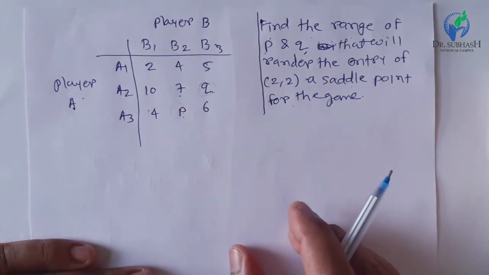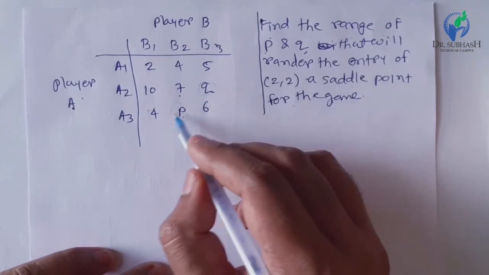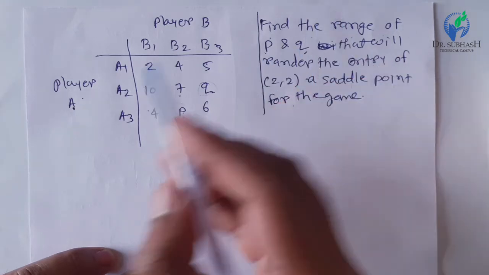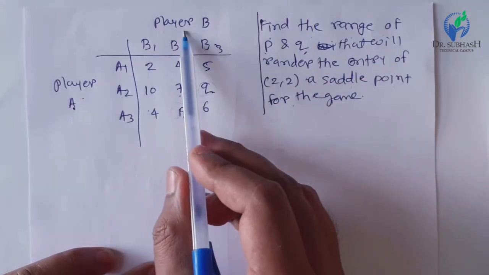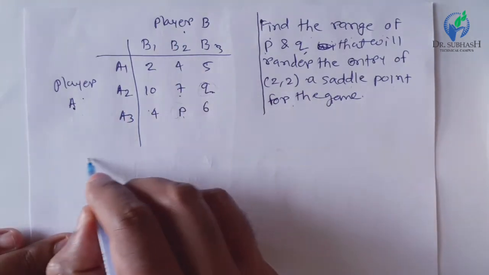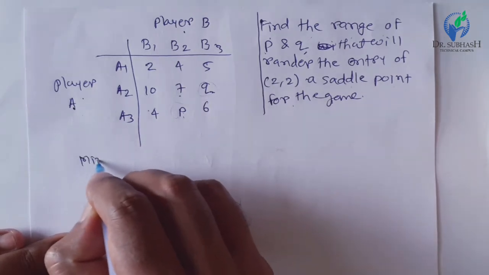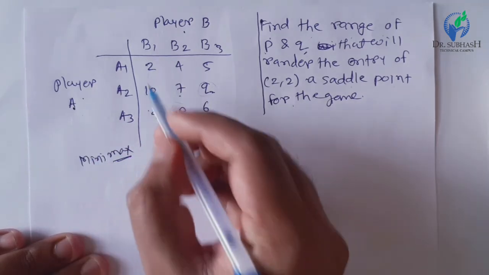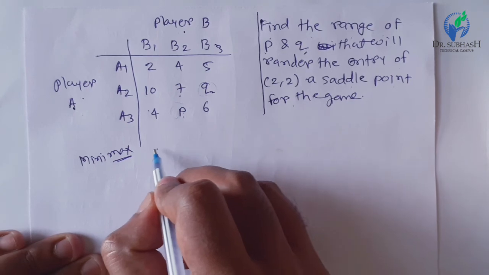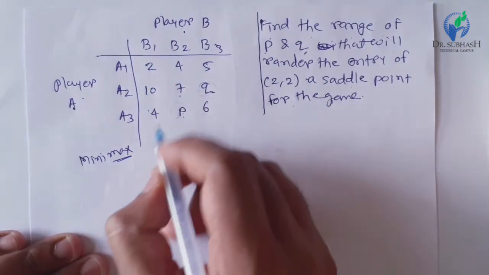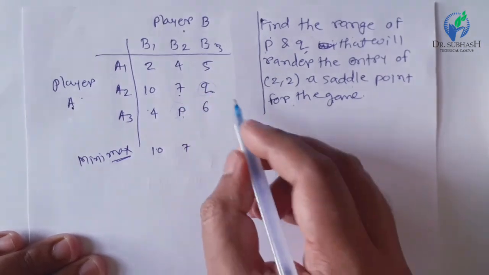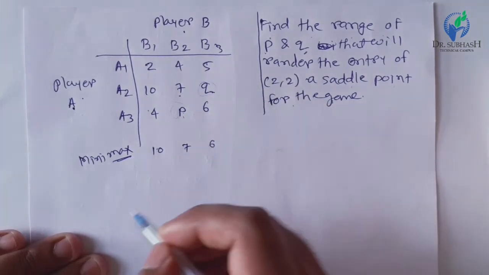To calculate this, first let's ignore P and Q, and without P and Q we will apply the maximin principle and minimax principle for player A and player B respectively. So first we will apply the minimax principle for player B. First calculate column maxima, not minima. For here it is 10. For here it is 7. We just ignore the P and Q, and for here it is 6.